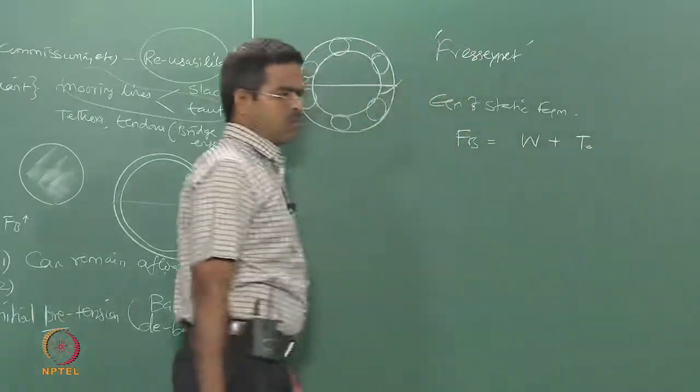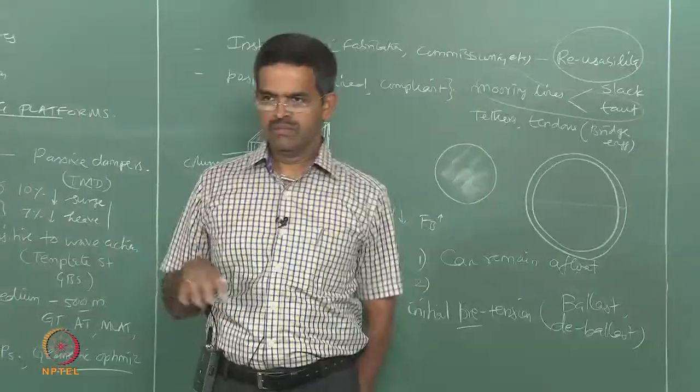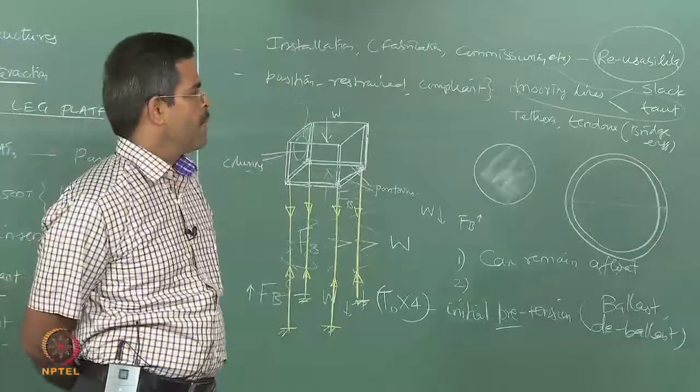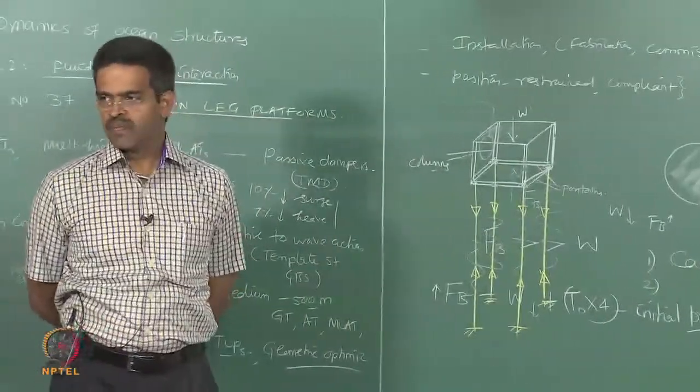Where I say T0 is the total pretension in all the tethers. Okay. This is equal to static equilibrium. Any point of time this should be satisfied.